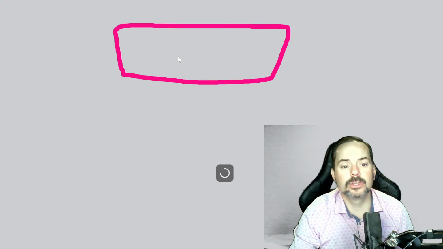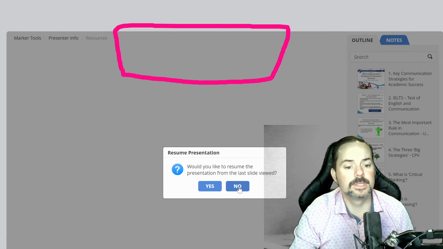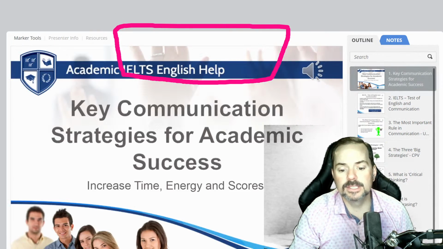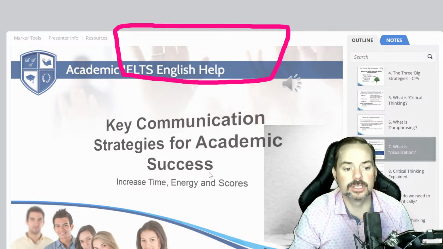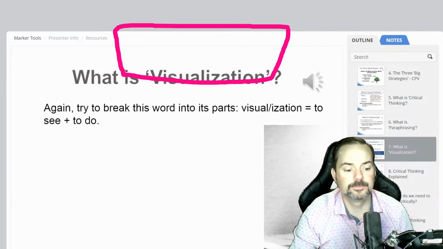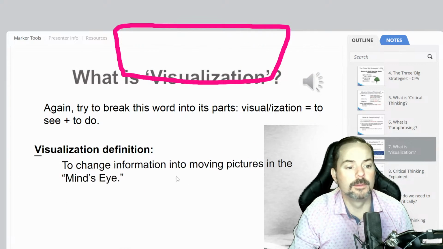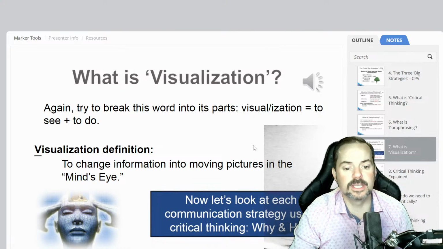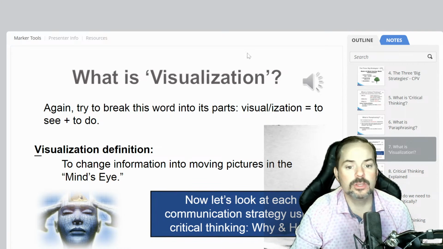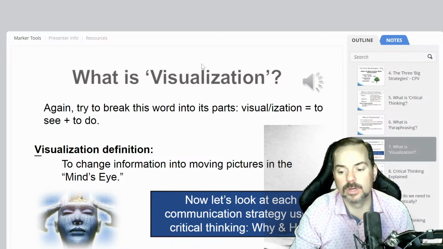Because here you're going to see, for instance, this concept of visualization, okay? So here it is, right? What is visualization? And then it's going to explain that and go through all of the different steps of visualization. So it's in your course along with all of the other ones.